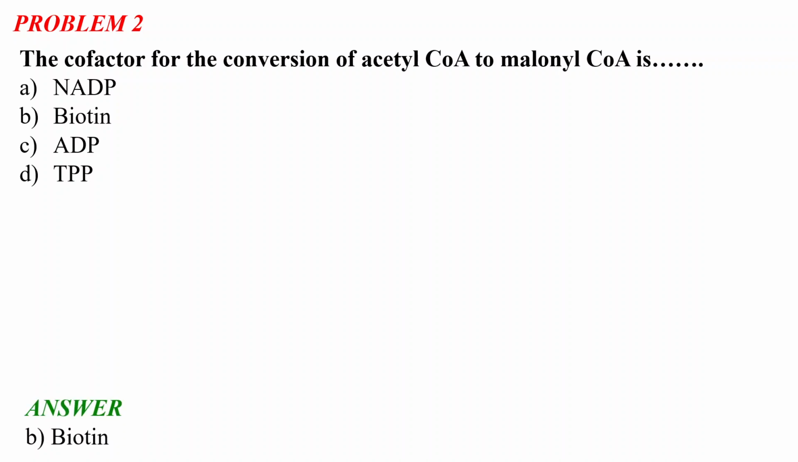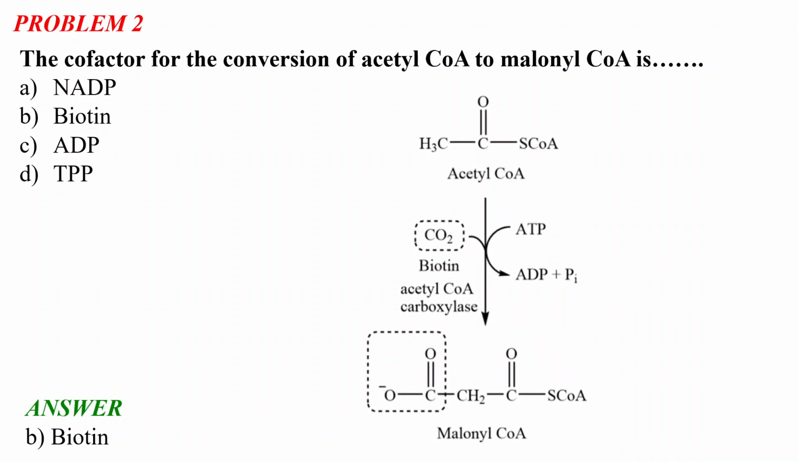So the correct answer is option B, biotin. Biotin is the cofactor for the conversion of acetyl CoA to malonyl CoA. Now, what is acetyl CoA? We all know that acetyl CoA is very important in our biological system. It is basically nothing but a thioester. Why is it a thioester?